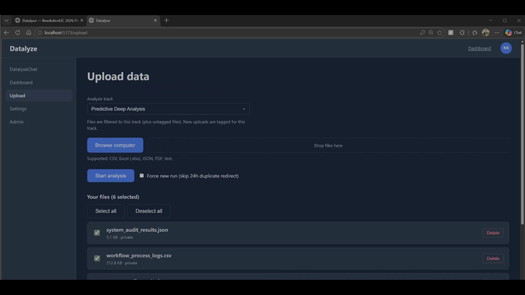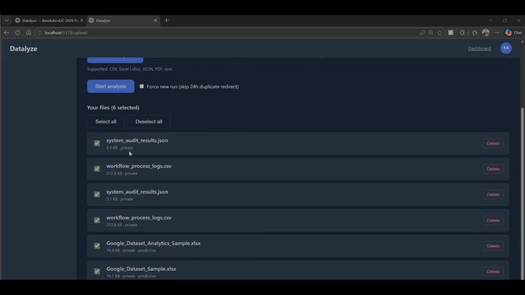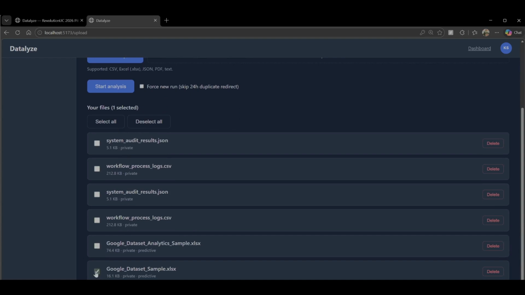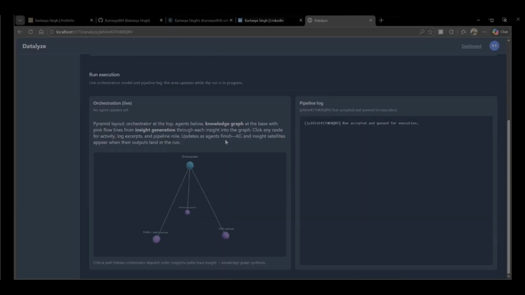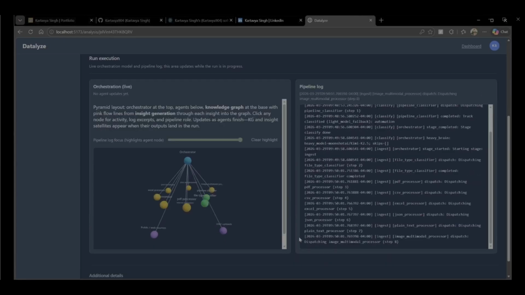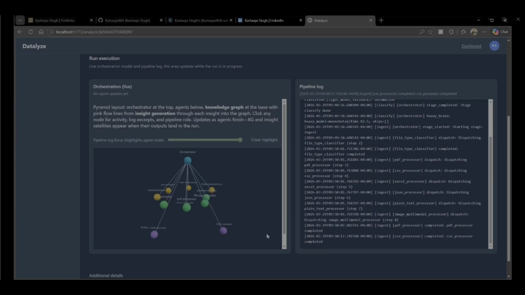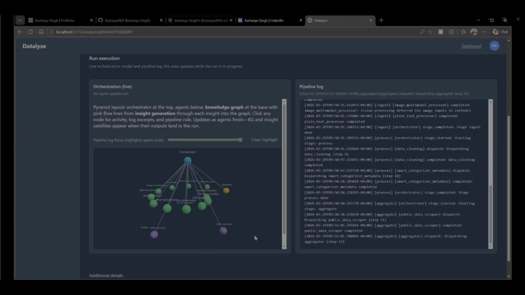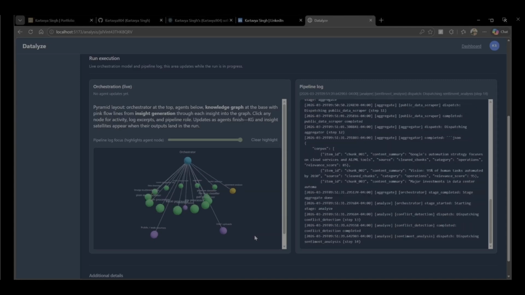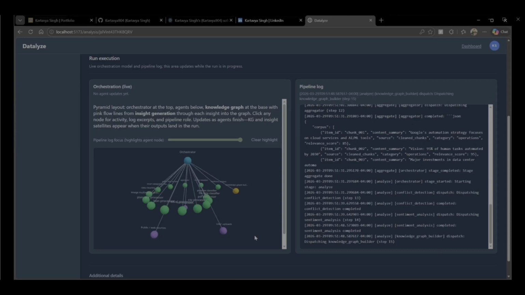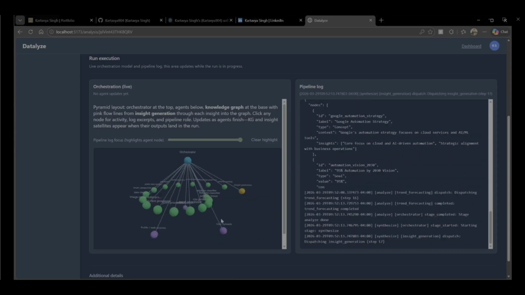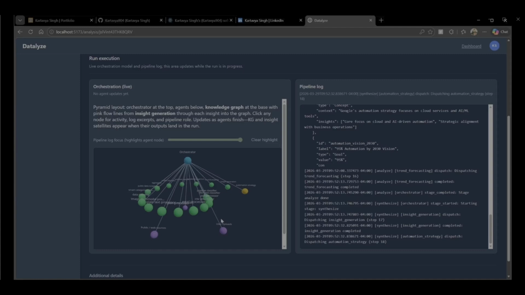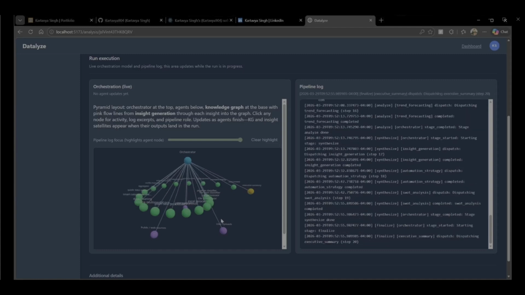All right, so on the upload page, you can set your analysis track, select all the files as you want, choose your file, and you can start analysis. As soon as the upload is ready and the analysis starts, we have an orchestration model that shows up. So what is this orchestration model showing? We have an orchestrator, which is a large model, a big brain, which decides every move of the analysis that is happening in the pipeline. We have orchestrated 24 agents working in parallel at the same time, getting all of the information that is required for your analysis to complete.